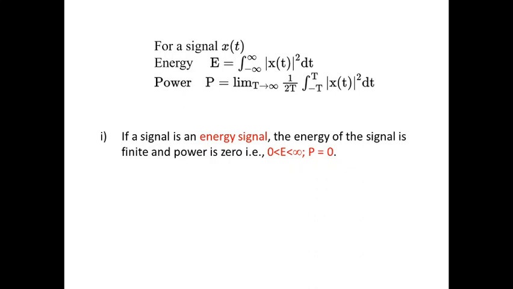If you want a physical representation, you can compare the energy of a signal to that of a battery. Consider a battery, chargeable or not chargeable.